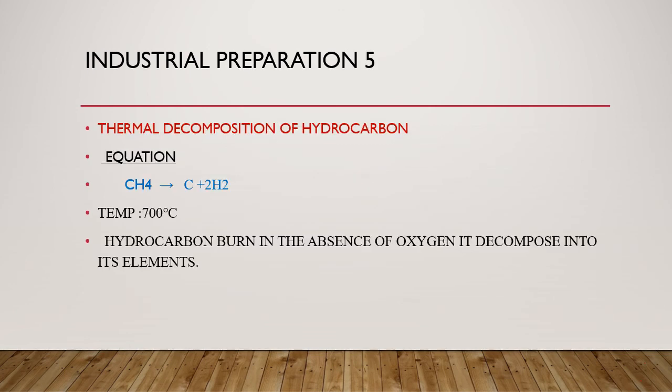Okay, dear students, this is industrial preparation number 5, and the process is thermal decomposition of hydrocarbons. Again, we have chosen the smallest hydrocarbon, that is CH4, and we thermally decompose it. Thermal decomposition means we have to heat it in the absence of oxygen at about 700 degrees centigrade temperature. Carbon will be separated from hydrogen gas. This is carbon in the form of coke, and this is hydrogen gas that is set free.